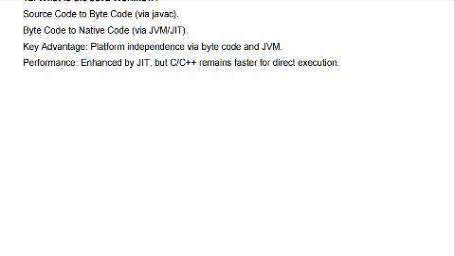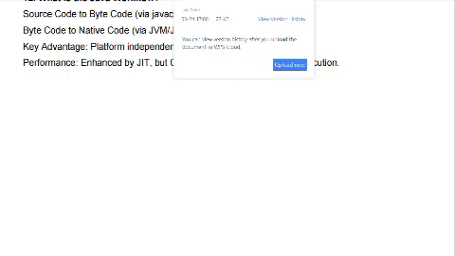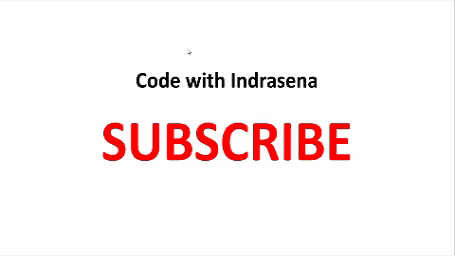Now coming to performance. Performance is enhanced by the JIT, but C remains faster for direct execution. I already discussed this point, because C and C++ are very fast. The reason is Java compiles the code line by line, but C and C++ do not work like that. This is the overall basics of the Java programming language.